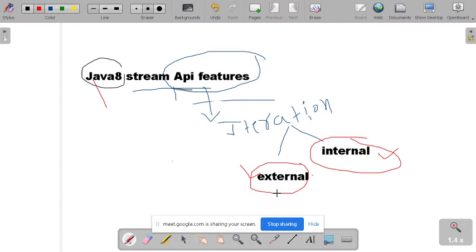Now we have to understand: in external iteration, what is happening? The value of data in that iteration will be fetched from outside the object. External means outside. So in external iteration, the value of the data will always be fetched from outside the object. That is the meaning of external iteration. And in internal iteration, the value will be fetched using predefined methods implemented in the collection framework, and through that we can fetch the value. That is the meaning of internal iteration.